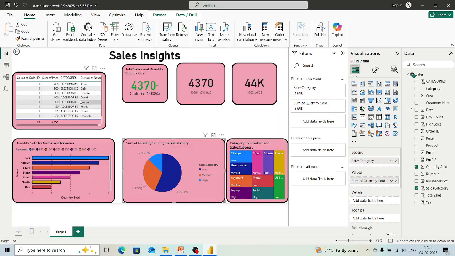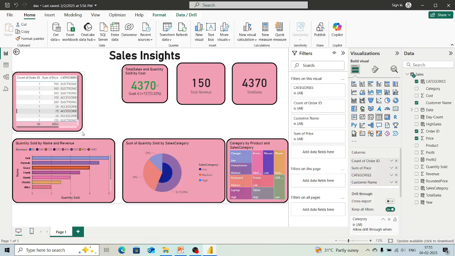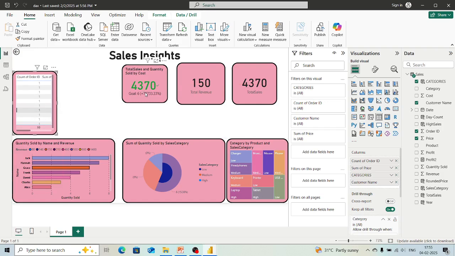Now here this table is being created. I will just make it a bit shorter. So if anyone wants to see the values, then he or she can just drag this. Those things are available over here. For right now, I will just keep it short.